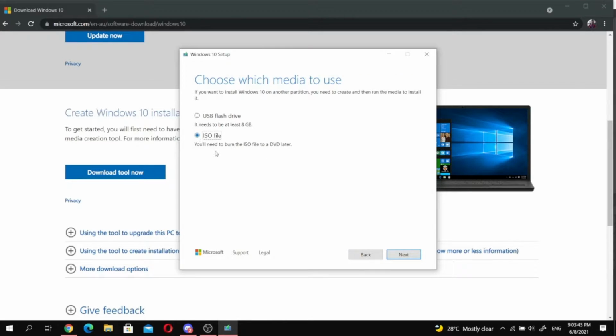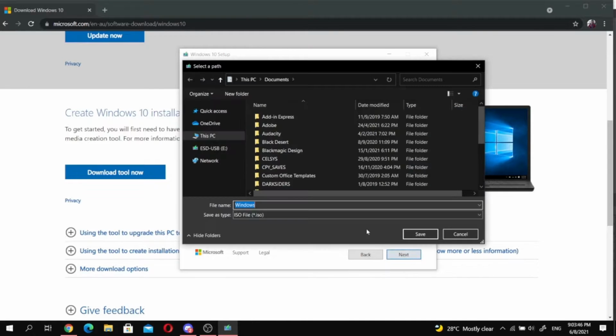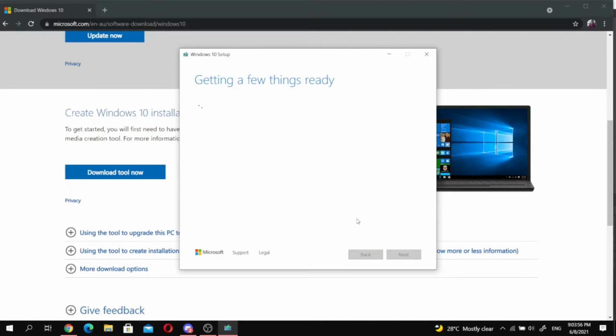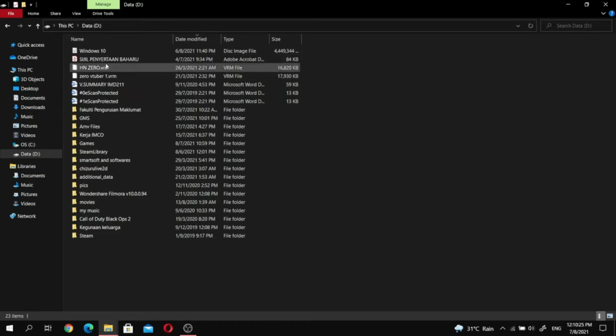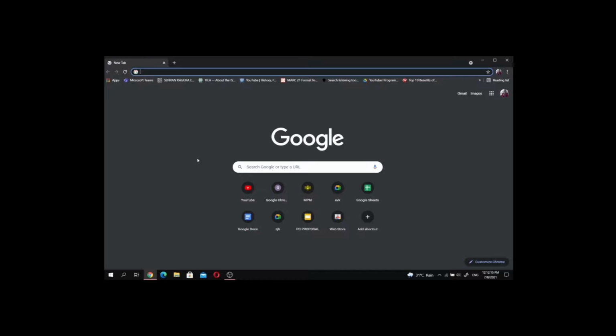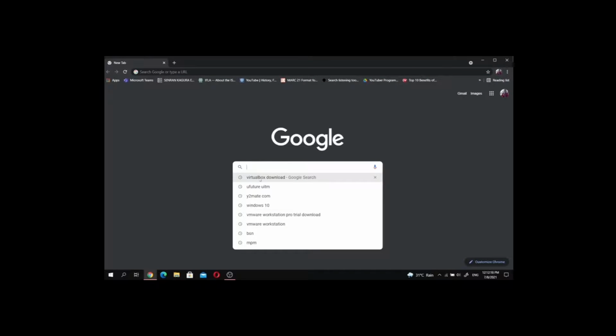Okay, so we pick the ISO file because we use the ISO, and we gonna make the file. Pick the file, save the file on the document that you can save. Okay, next. Gotta wait for a few minutes. Click finish and search for Windows 10 in your folder. Okay, and that's it. Next we move to step 2, which is install VirtualBox.